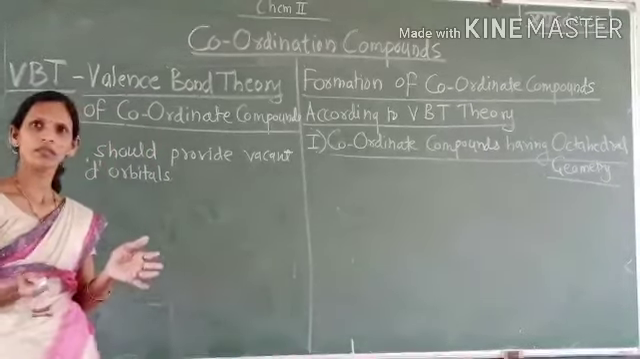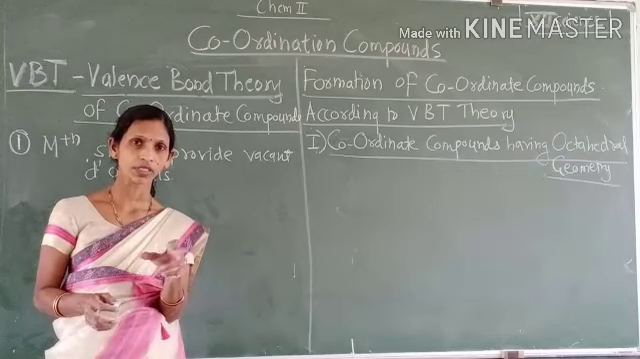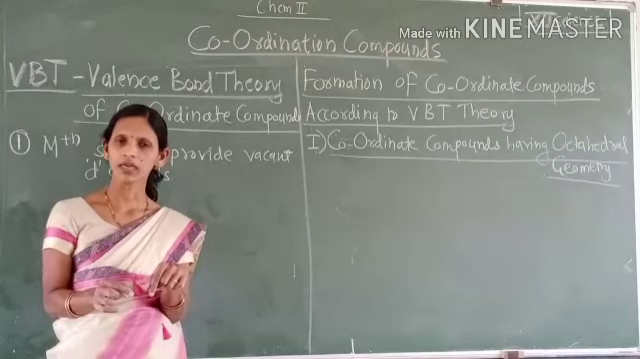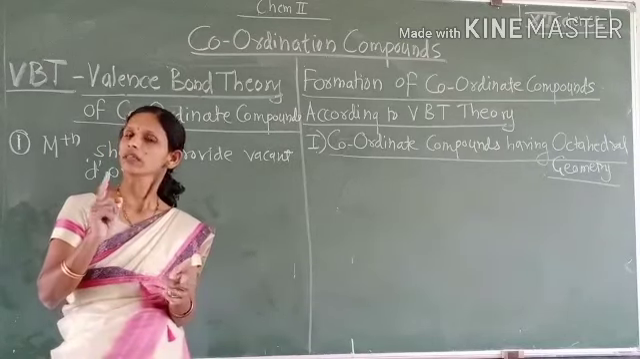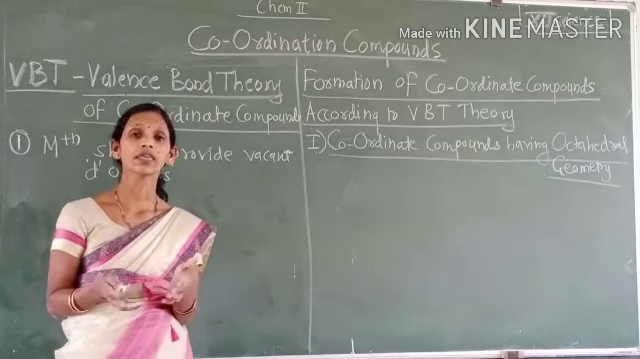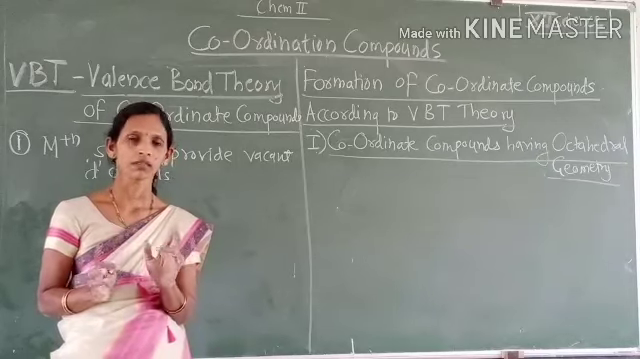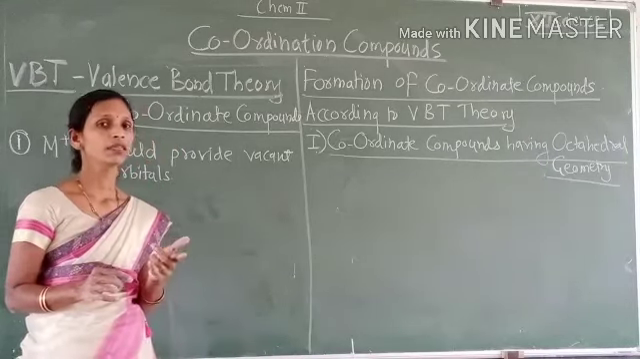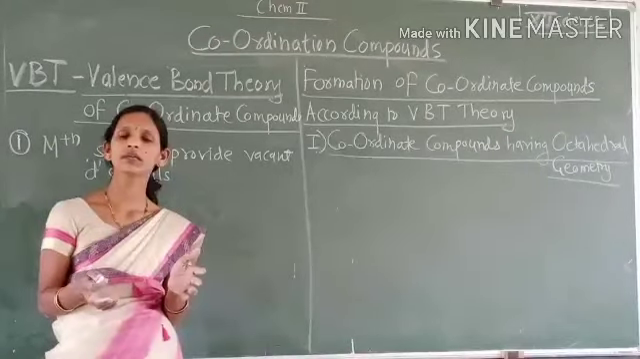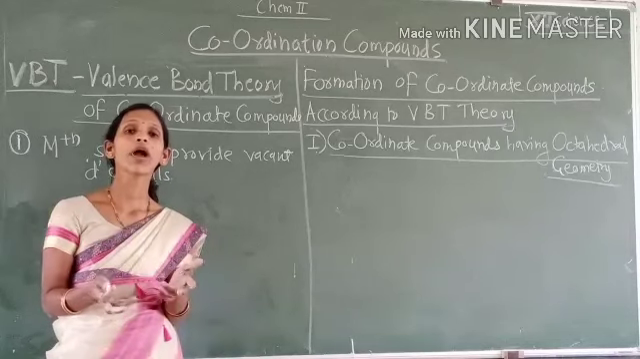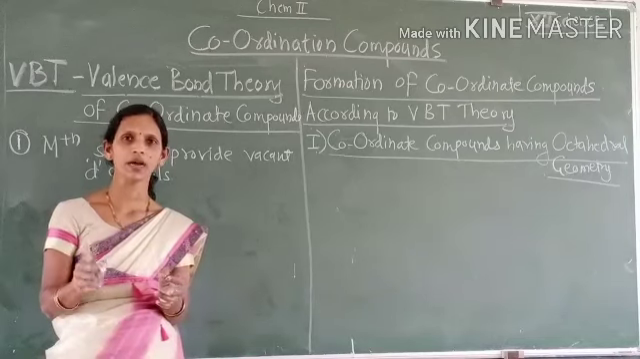We all studied hybridization taking place in the central atom of a compound. Similarly, in coordinate bond formation between metal ion and ligand, the metal ion should undergo hybridization. That means the metal ion undergoes hybridization and forms hybrid orbitals, providing vacant hybrid orbitals to the ligands to form the coordinate compound.